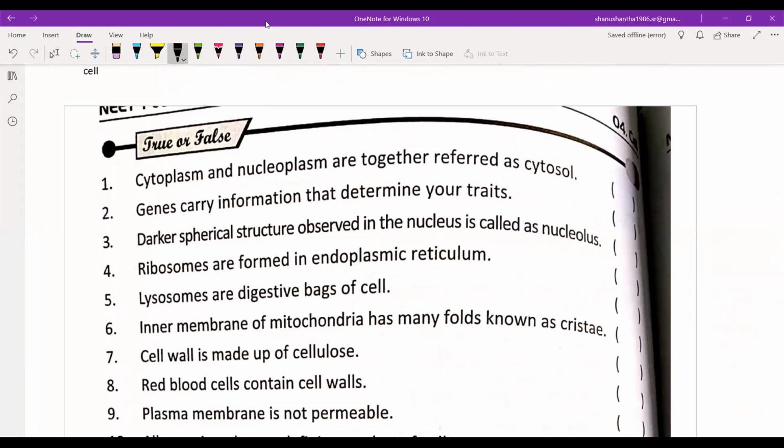Cytoplasm and nucleoplasm together are referred to as cytosol. Correct or wrong? Cytoplasm and nucleoplasm are called cytosol. Is it true or false?